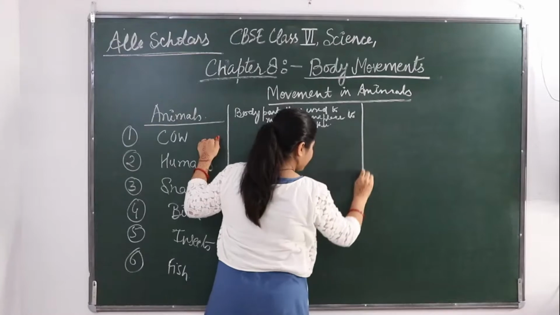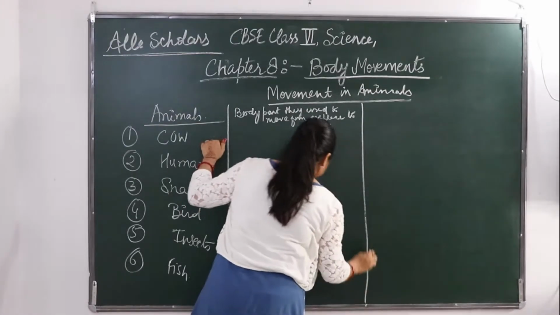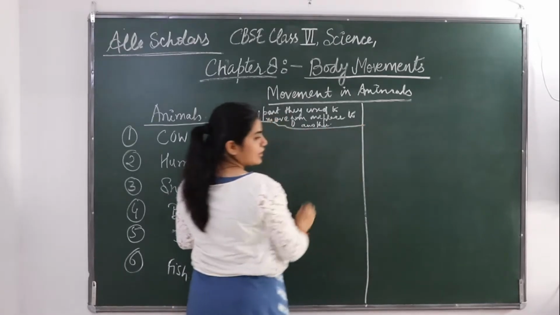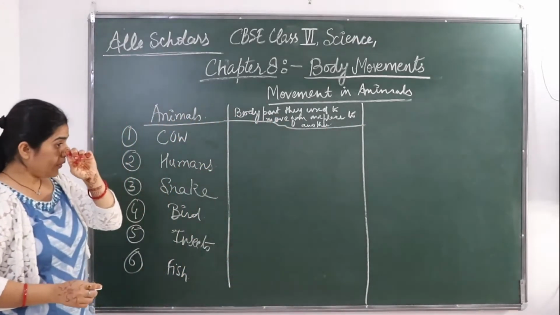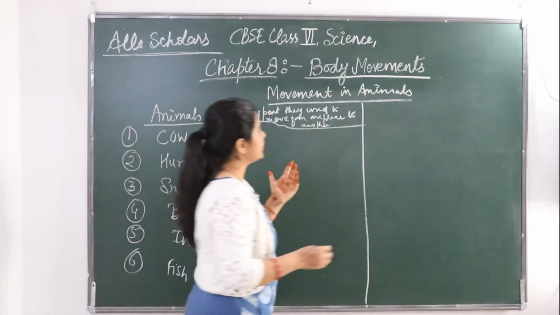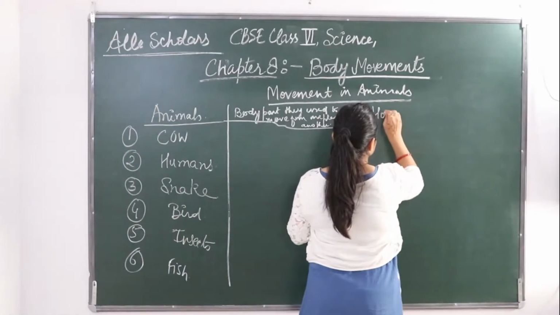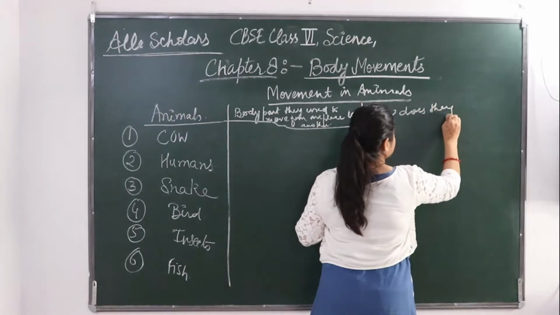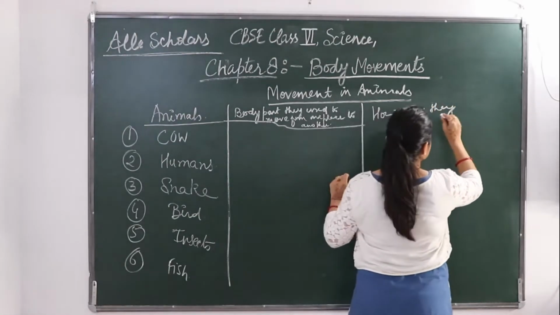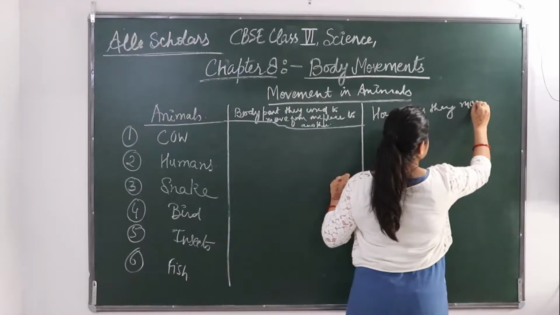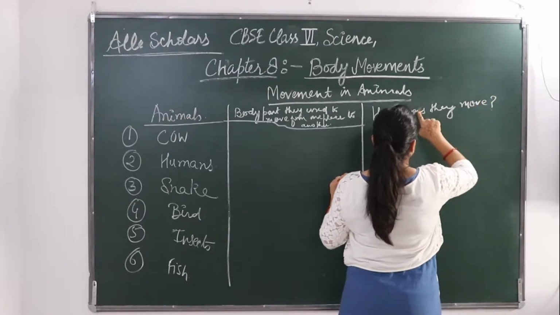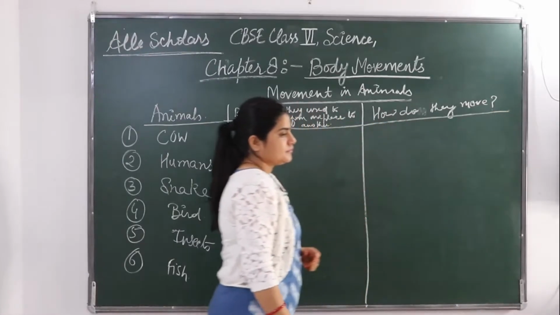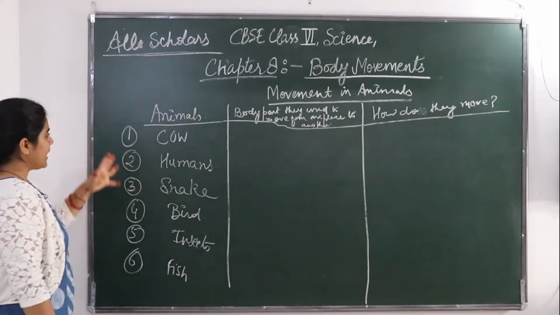Which body parts are they using to move from one place to another, and how do they move? How do these animals move?